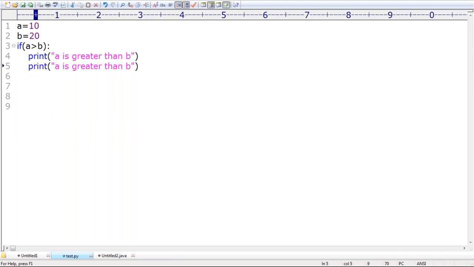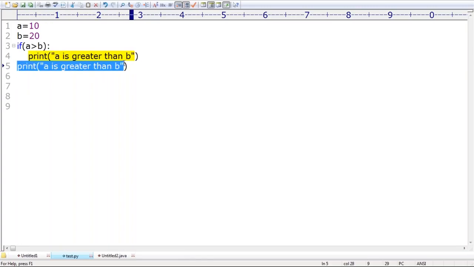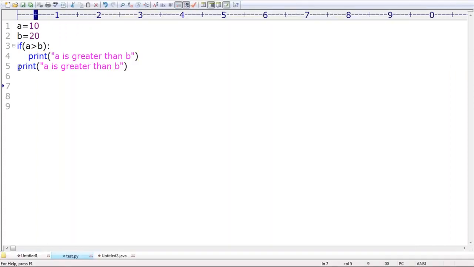But if I take like this, don't get shocked. Can you please tell what the answer is? Sir, it is false. That's why it is not going to execute. But this is not under if. It is an independent statement. Now that independent statement will execute. Are you able to understand? If I take this print here, what will happen? Instead of that, if I take it here, what will happen?